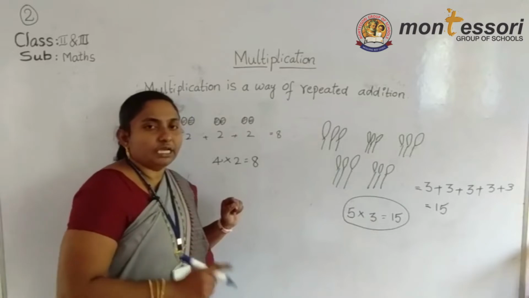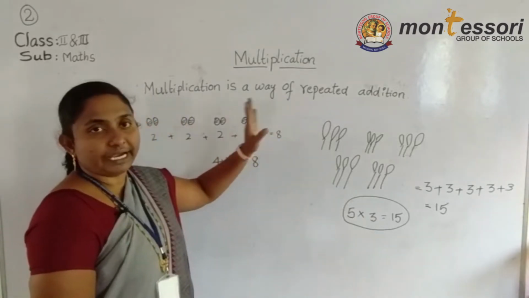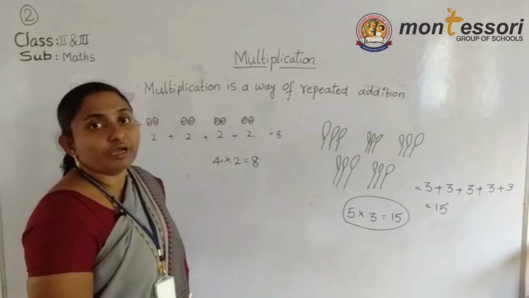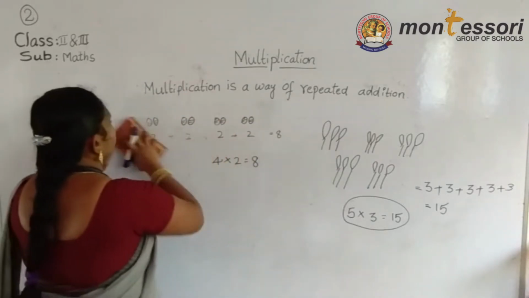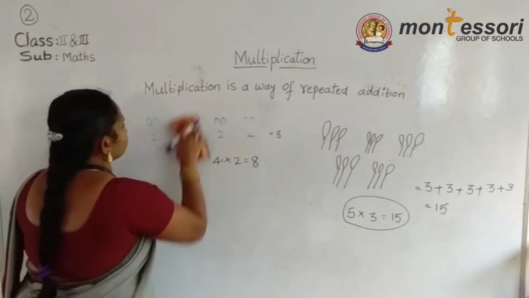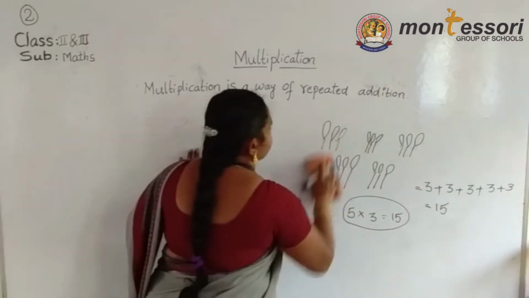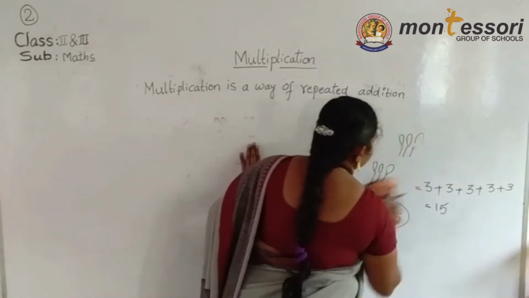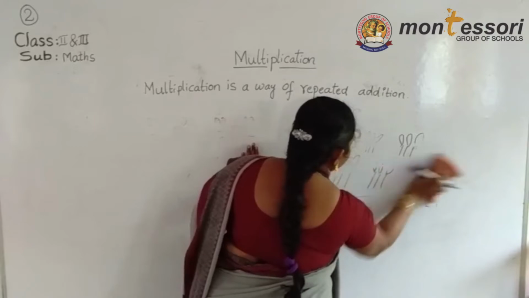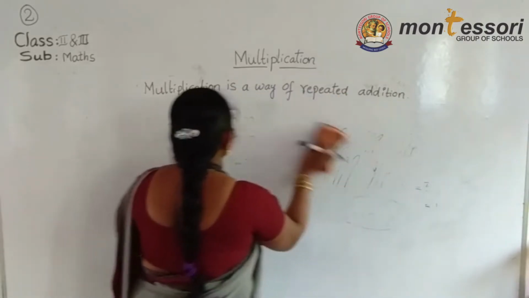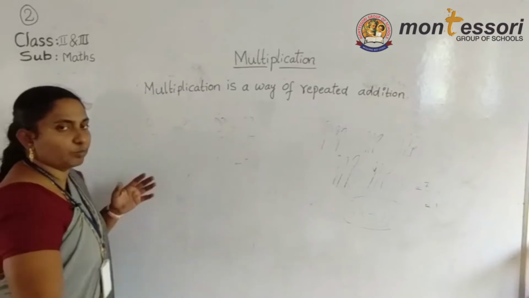Already in first class you learned the tables, no? Multiplication is a repeated addition. Multiplication is a way of repeated addition. So now I give some more examples for you. Now listen here. For example, look at the board once.